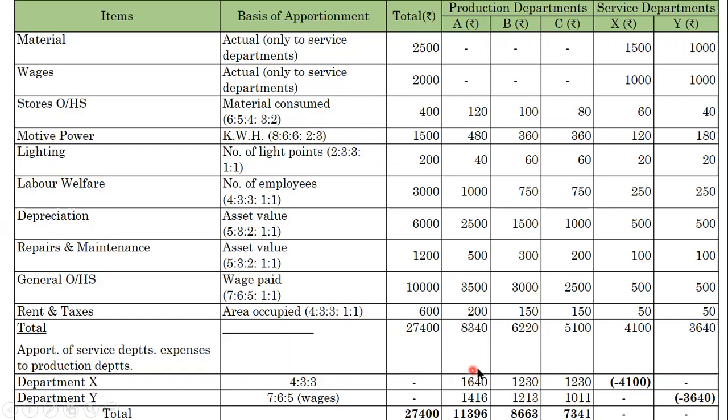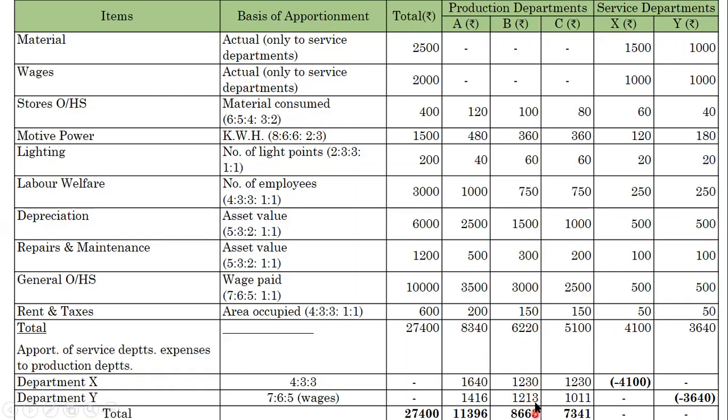Then again we will total it, except the service departments, which get nil. Here the main total is 27,400. Here we have to bring this down. We have to make the total from the first part: 8,340 plus 1,640 plus 1,416. The total overheads of department A is 11,396. Then the total overhead of B, part 1 as well as part 2: 6,220 plus 1,230, then 1,213.